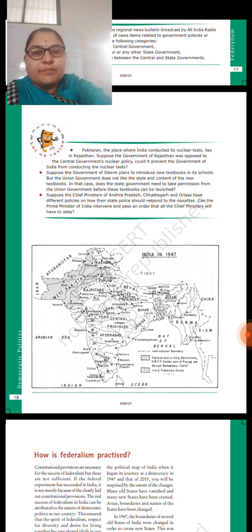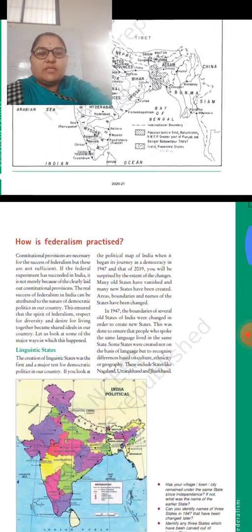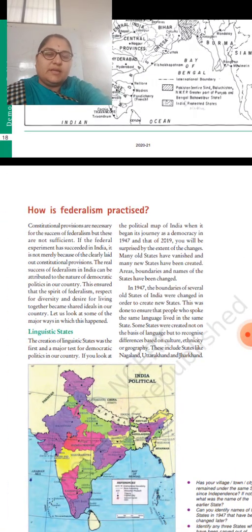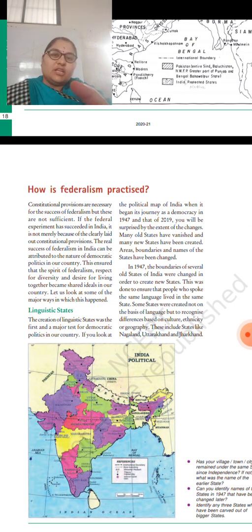Suppose the chief ministers of Andhra Pradesh, Chhattisgarh and Orissa have different policies on how their states should respond to the Naxalites. Can the Prime Minister of India intervene and pass an order that all chief ministers will have to obey? So how is federalism practiced in India? These are the questions in the minds of the people. So how has federalism actually been practiced in India?